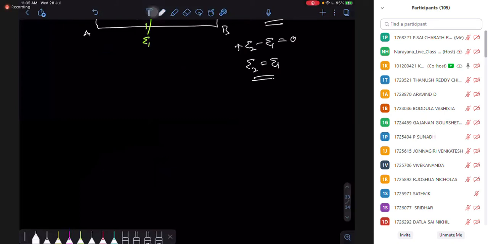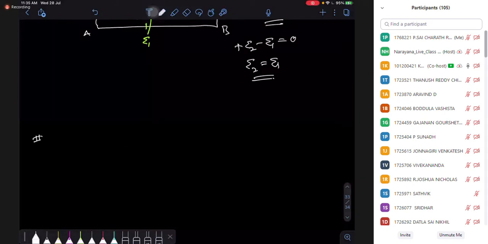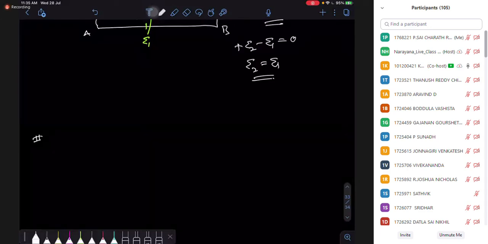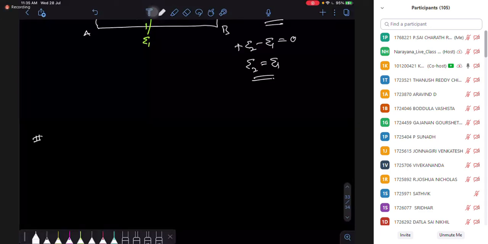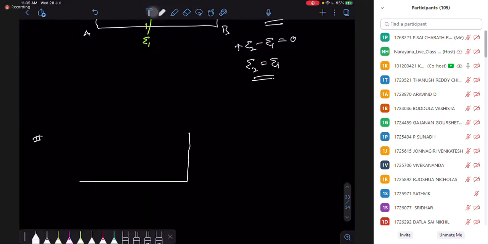So different shapes, they can ask you the EMF at different points. Suppose this is going to be one case. Let's say we have a rod in the shape of an L. This is my L-shape rod.